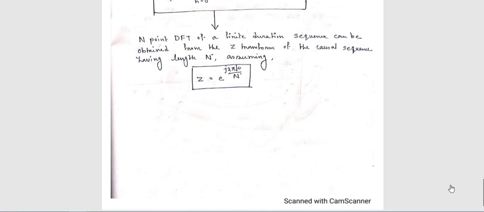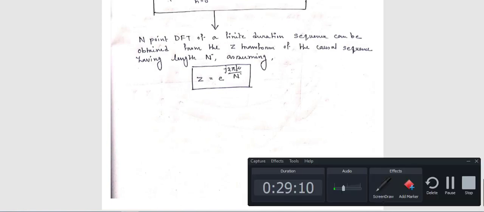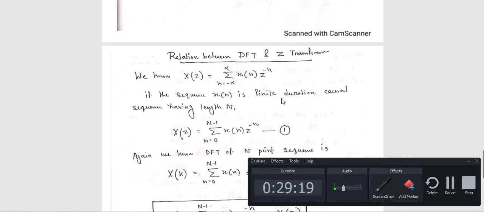Suppose you have a system in Z transform or Fourier transform. If you apply DFT, you cannot say whether the system is stable or not. But if you convert this value from DFT to Z transform, then using the Z transform you can check the stability of the system also. So this is all about the relation between Laplace transform and Z transform, and the relation between DFT and Z transform.